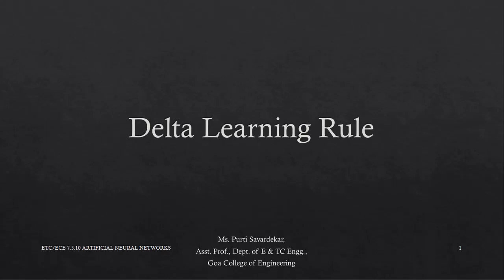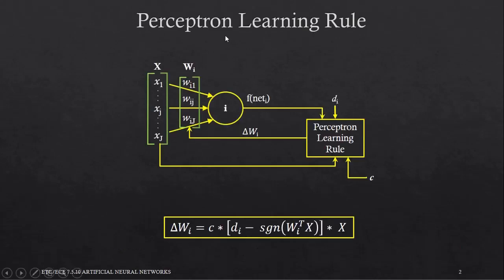In the last lecture, we studied the historically important perceptron learning rule. In the perceptron learning rule, our main goal was to achieve a linear separation of input patterns by trying to correct the error between the desired output and the neural output that occurred on an input that was misclassified. The restriction in the perceptron learning rule was that the desired output in the training set had to be binary.